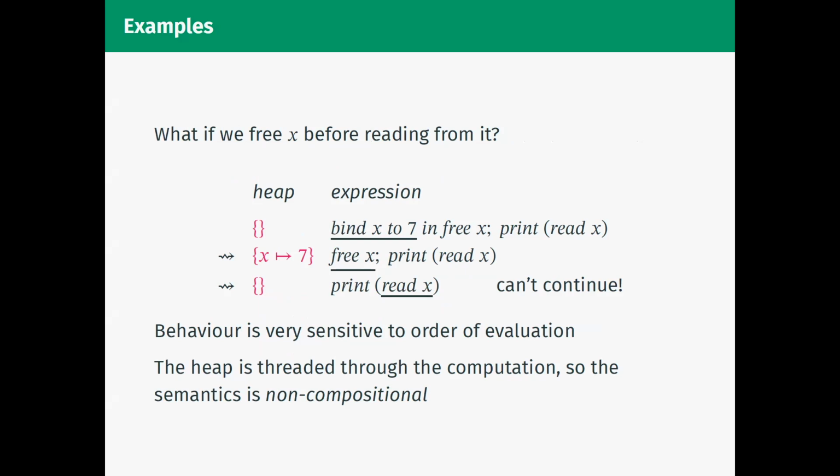This means that the behavior of programs with explicit naming is very sensitive to the order of evaluation of sub-expressions. Because the heap is threaded through the semantics linearly, everything is very non-compositional. In order to determine the effect of a composite expression E1 then E2, my initial heap must be threaded through expression E1 in order to get a new heap, which is then used as the initial heap for evaluating E2. This is a very difficult, yes.